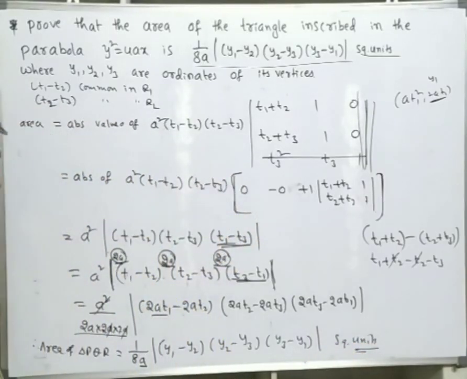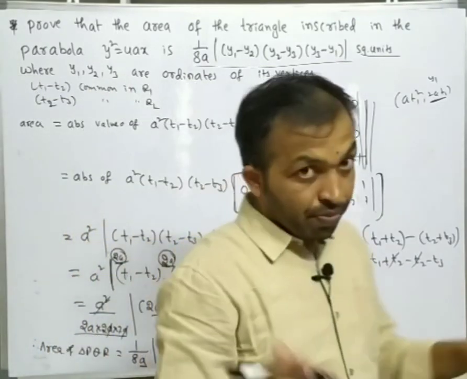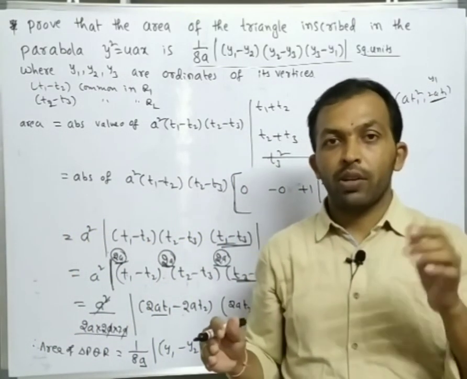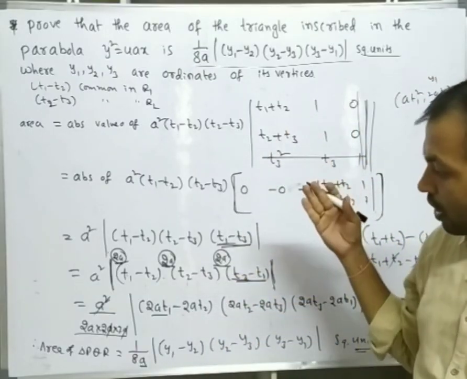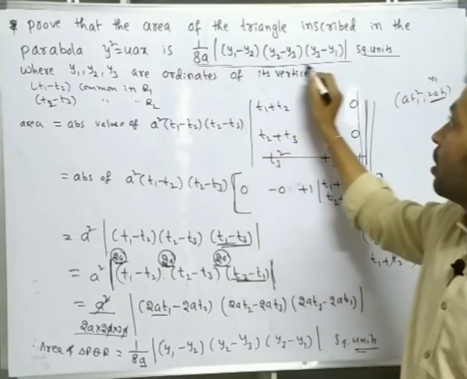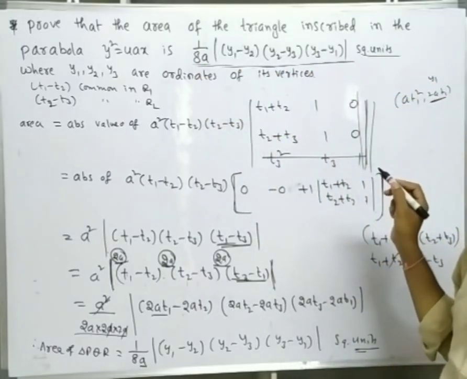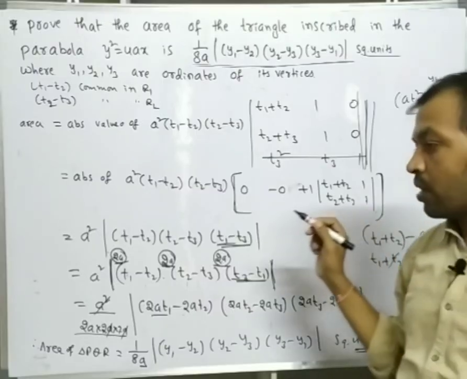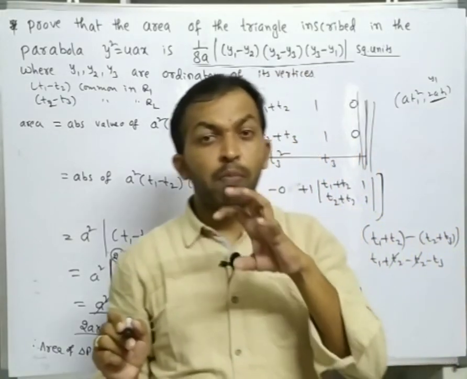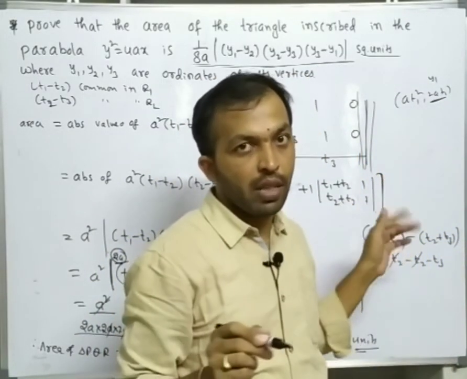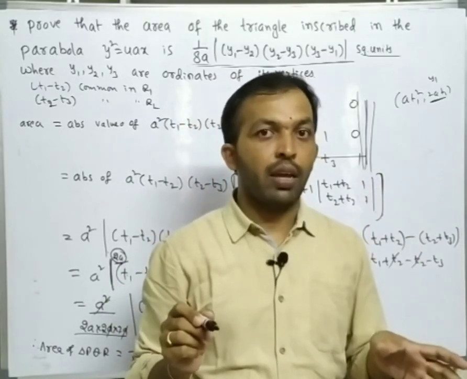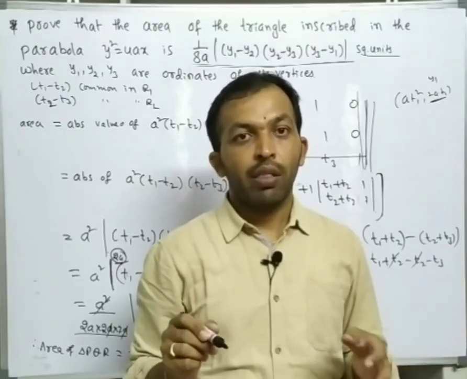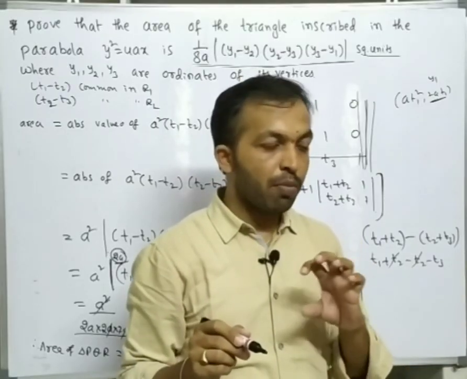So do practice. This is a very simple problem, just using determinant concept, row operations and so on. Take the points and apply the determinant, and we can find this area easily: 1 by 8a modulus of y1 minus y2 into y2 minus y3 into y3 minus y1. So these are some important problems which I discussed in this video, related to exercise 3a in the textbook. So 3a related problems, all problems completed.